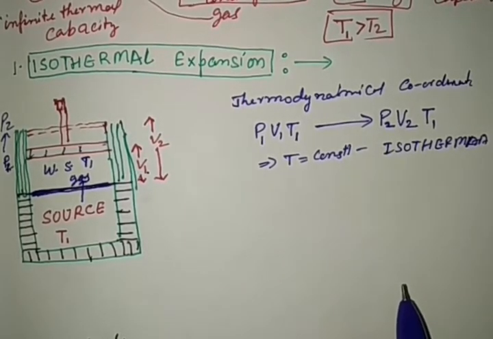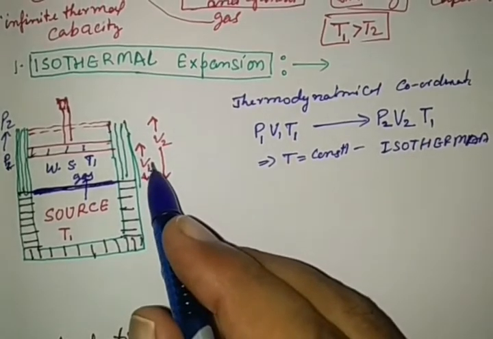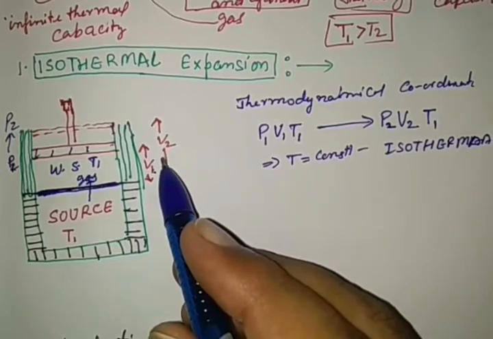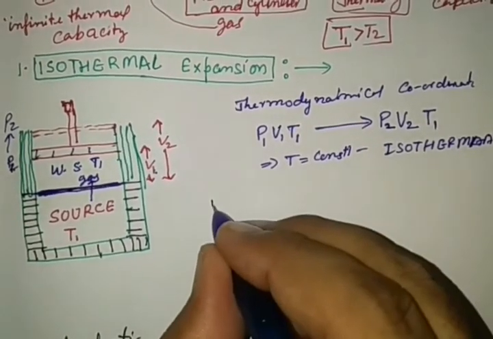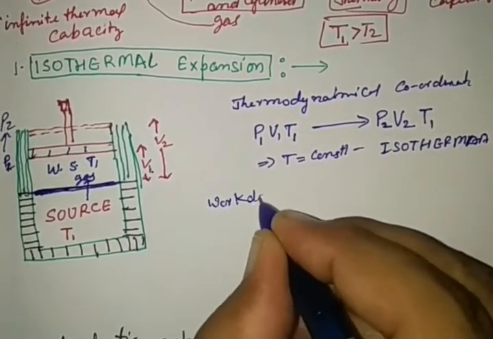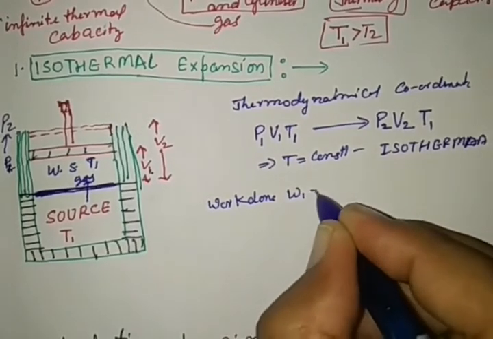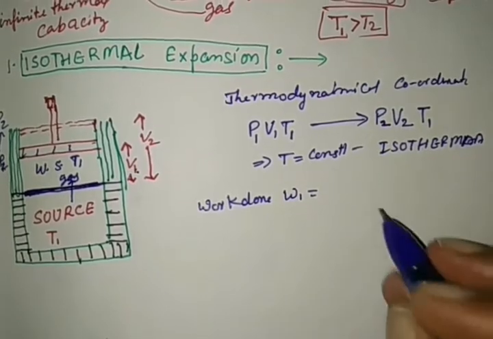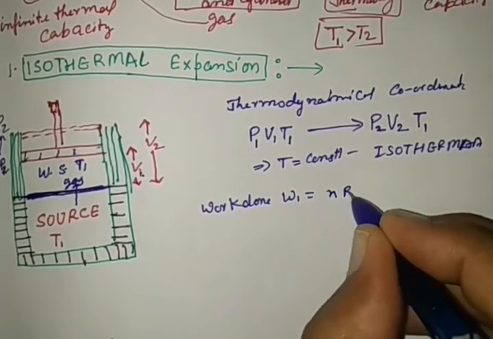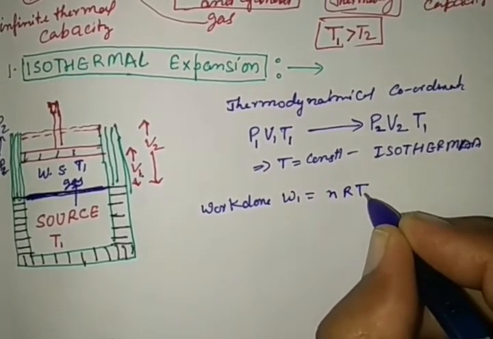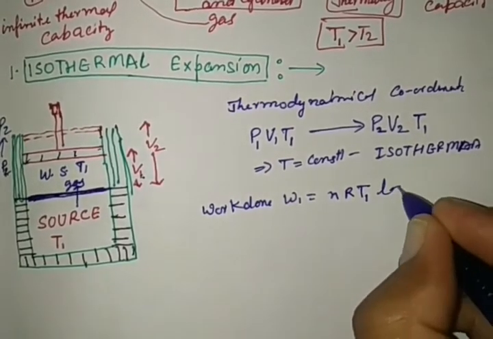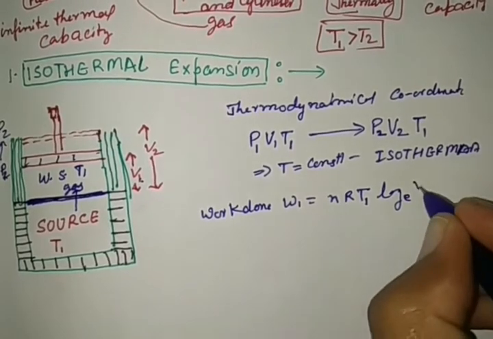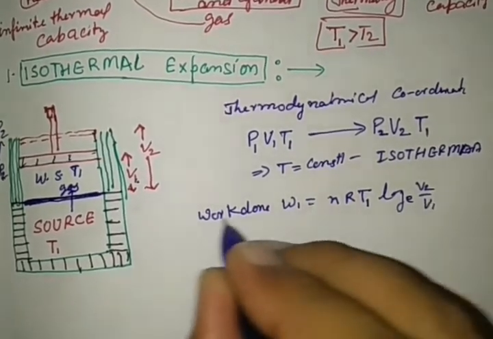When the volume changes from V1 to V2, work is done in this system. Let the work done W1 under the isothermal condition be given by the formula W1 = n R T1 log base e of V2 by V1.